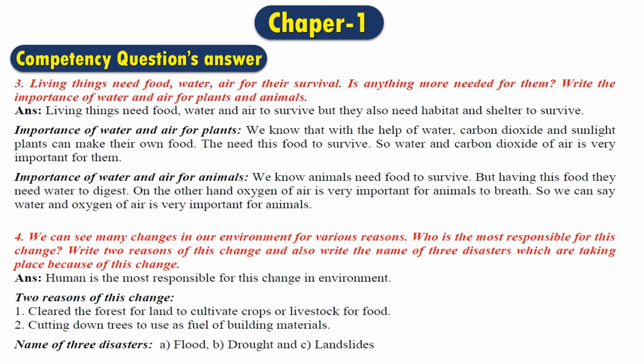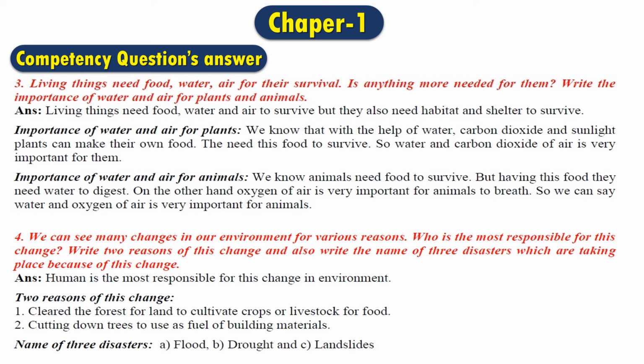In question number 4, we can see many changes in our environment for various reasons. Who is the most responsible for this change? Write 2 reasons of this change and also write the names of 3 disasters which are taking place because of this change. Well, here we can see there are 3 parts of this question. The first part says who is the most responsible for this change, the second part says write 2 reasons of this change, and the third part says write the names of 3 disasters because of this change.